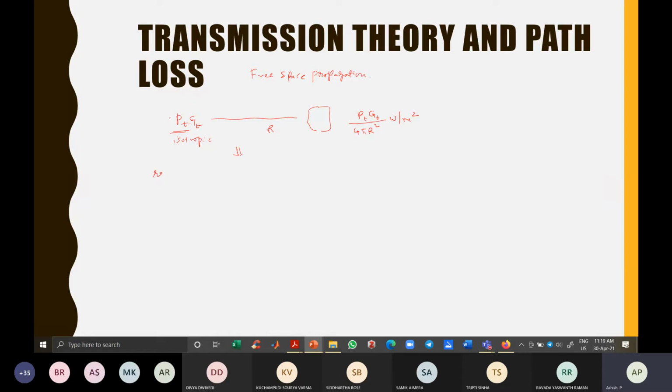And a practical antenna, or a real antenna, has its gain.